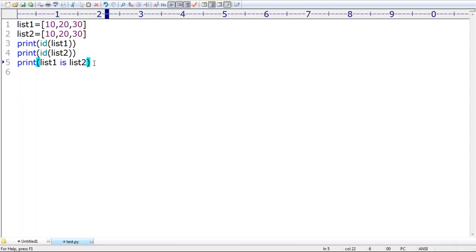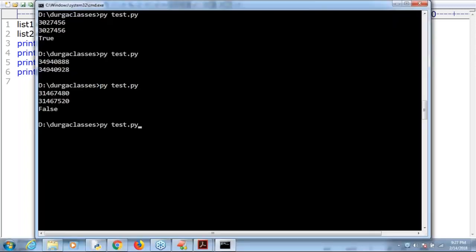In Python, if you want content comparison, we should go for the double equal operator. Remember this. Now I'm taking, instead of is, now observe that. The beautiful point: the is operator is always going to check address comparison. The double equal operator is always going to check content comparison. What is the answer by default we are going to get?